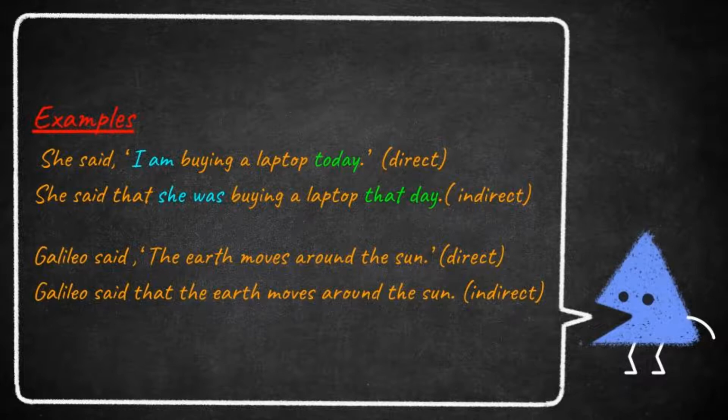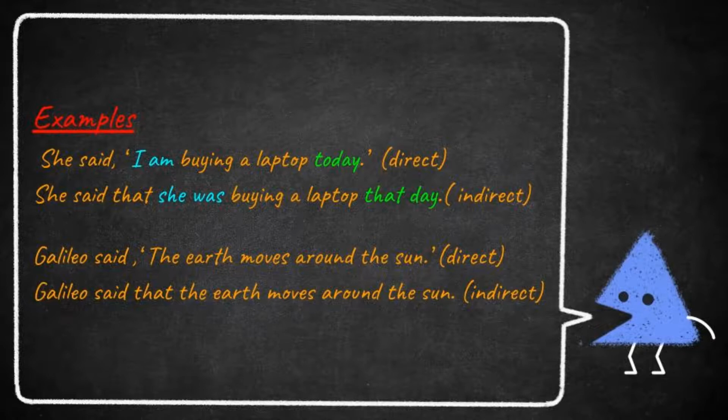So we removed punctuation marks. We added the conjunction that, the pronoun I changed to she, and the tense of the verb am changed, as the past tense of am is was. Buying a laptop that day. The adverb today changed to that day. She said that she was buying a laptop that day.